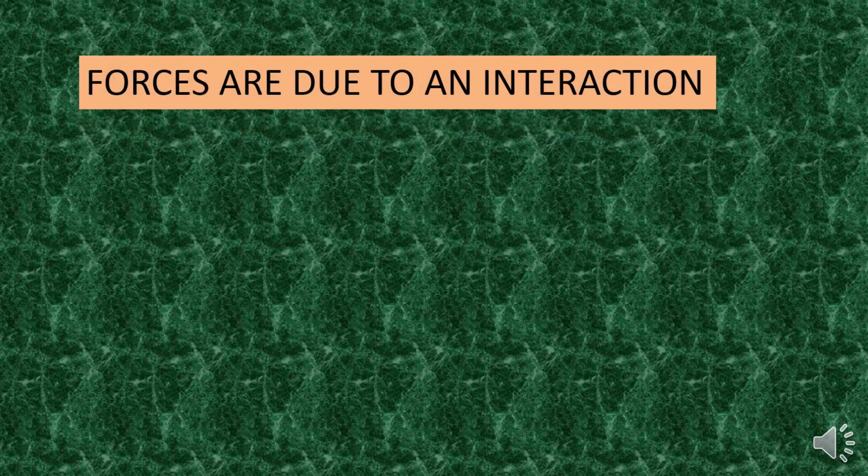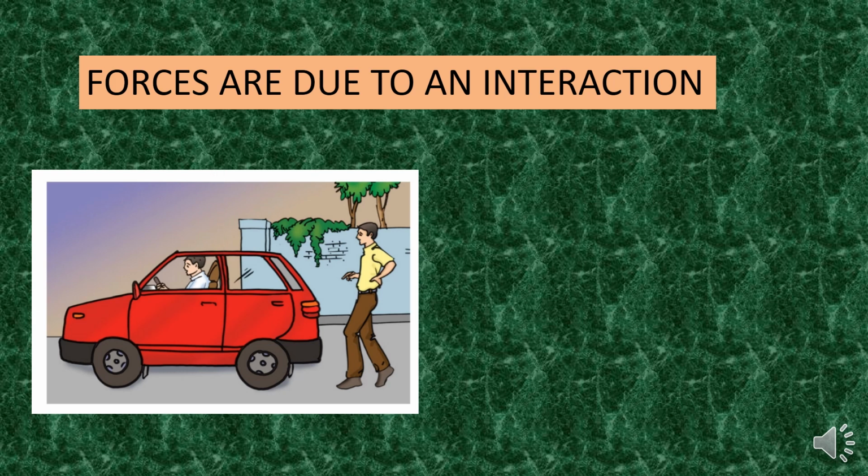Now let us move towards the next bit, that is forces are due to an interaction. If you observe here, in this image, the person is standing behind the car. The car is in stationary position. It means the car is not moving from one place to another place.